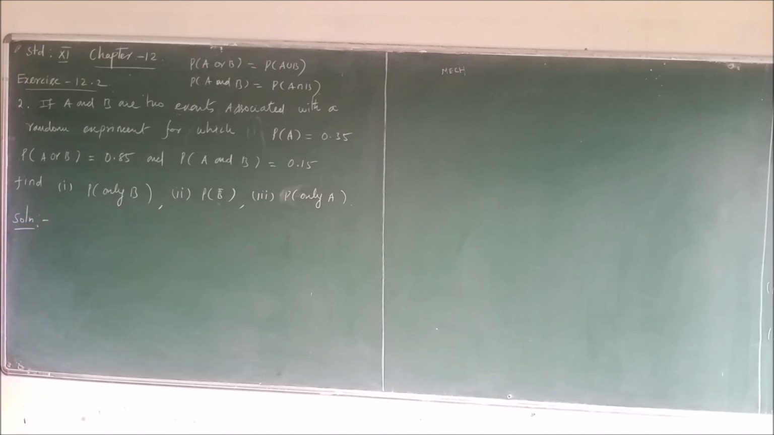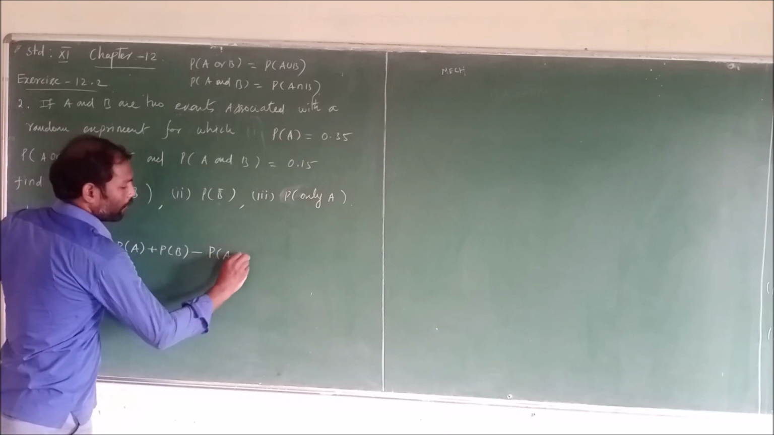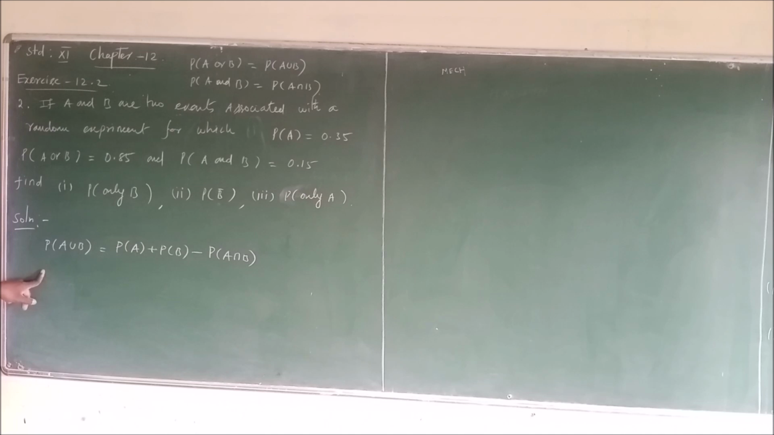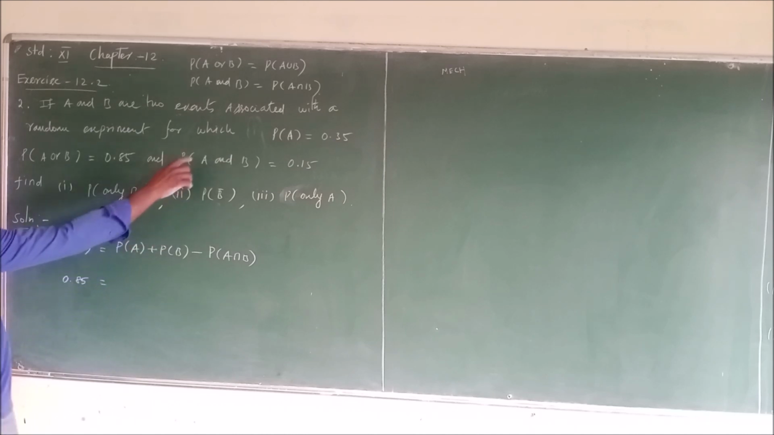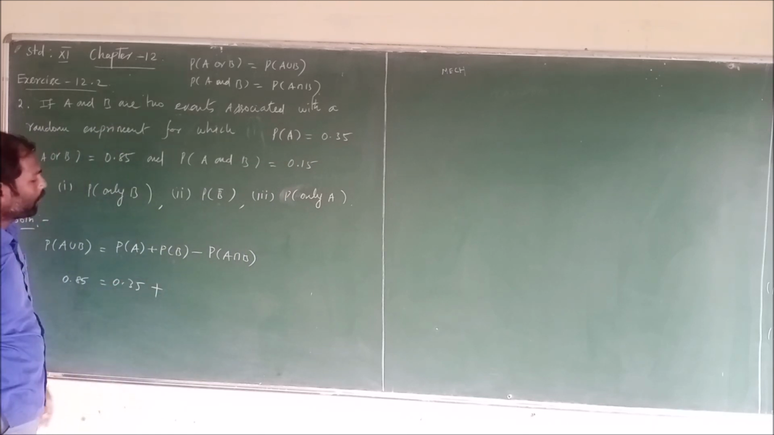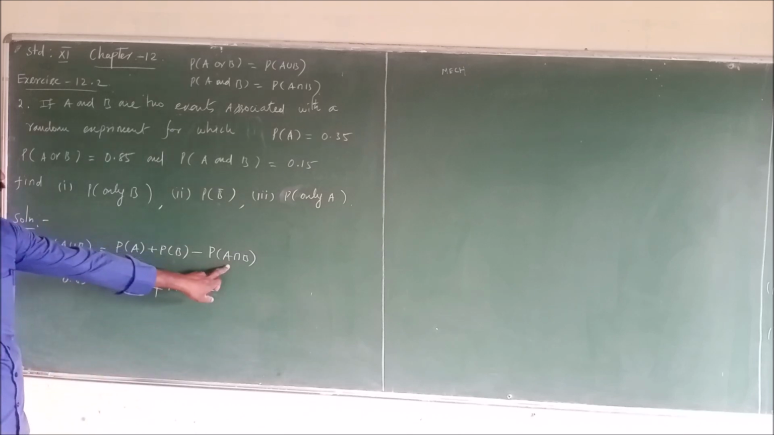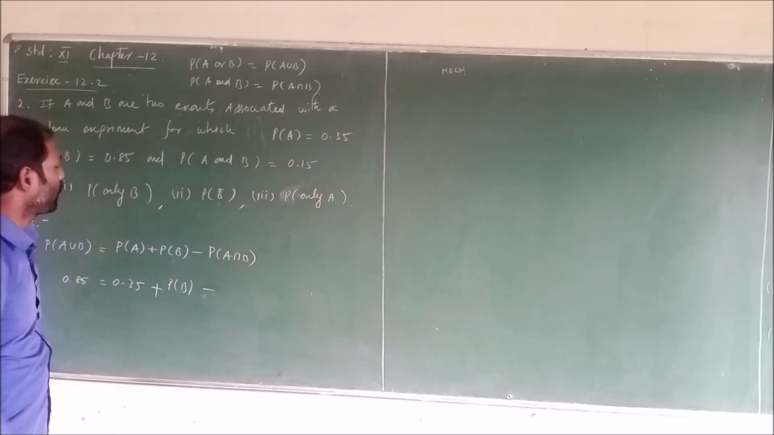Using the addition theorem for two events. The addition theorem is: the probability of A union B equals the probability of A plus the probability of B minus the probability of A intersection B. The value of A union B is 0.85, equal to the probability of A, which is 0.35, plus the unknown value, the probability of B, minus the probability of A intersection B. The value of A intersection B is 0.15.